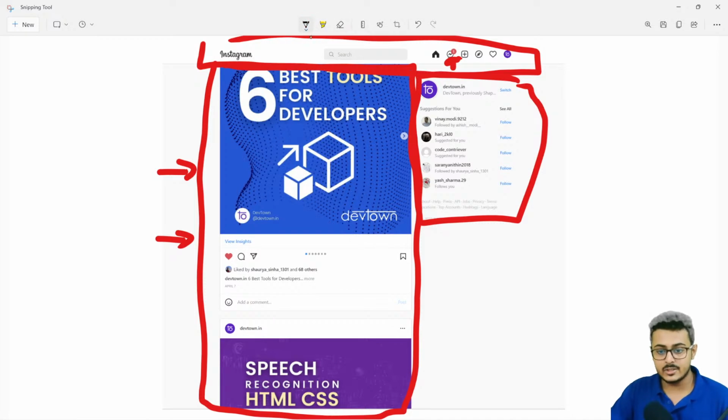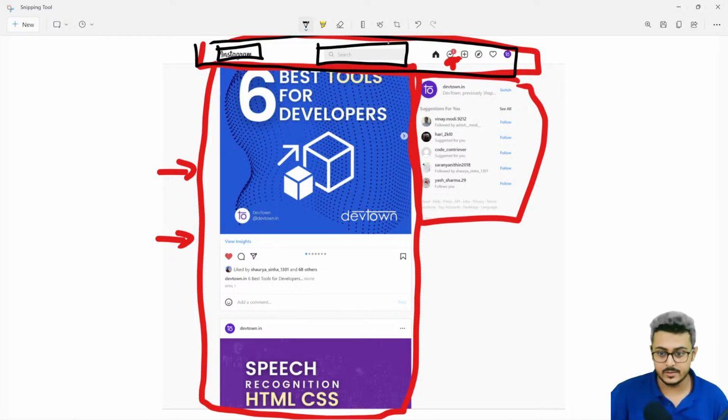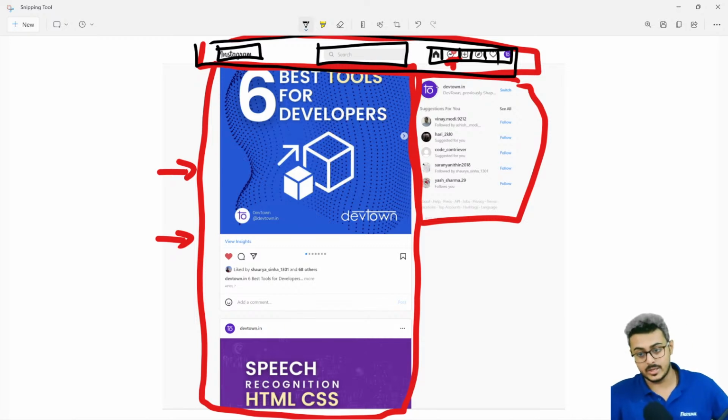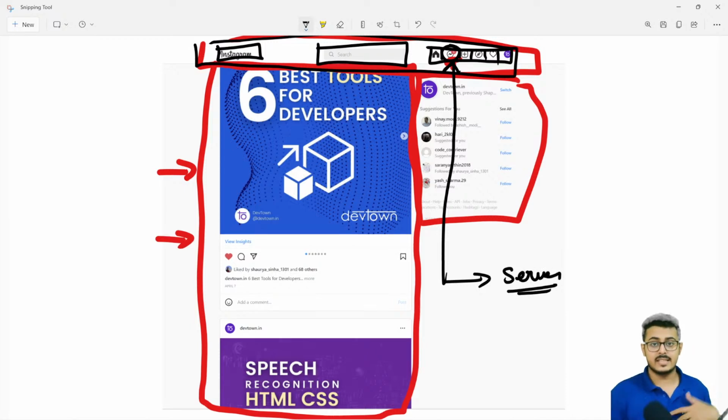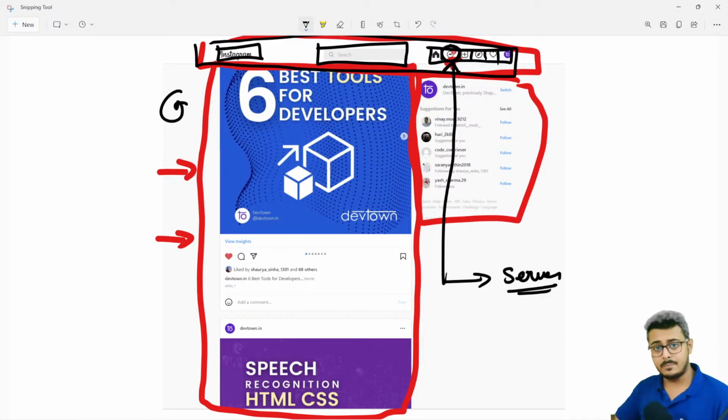So what React does is, React basically tells you that each of these components, so the big component is basically this entire navigation bar. The navigation bar has multiple components inside of it. So this is one component, this is another component right over here, this is another component right over here. Inside this, you have different components that are present inside of that particular component as well. So this particular message component is able to directly communicate with the server to check whether there are any other messages or not. You don't have to refresh the entire page.